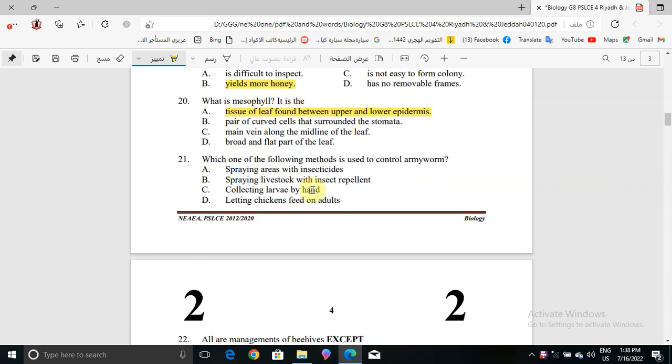Now question number 21. Which one of the following methods is used to control armyworm? Spraying areas with anticipate? No. Spraying livestock with insect repellent? No. Collecting larvae by hand? Yes, this is the correct answer. Collecting larvae by hand.